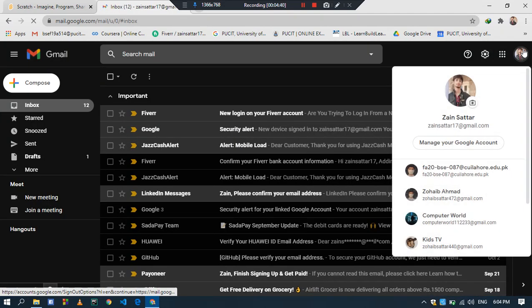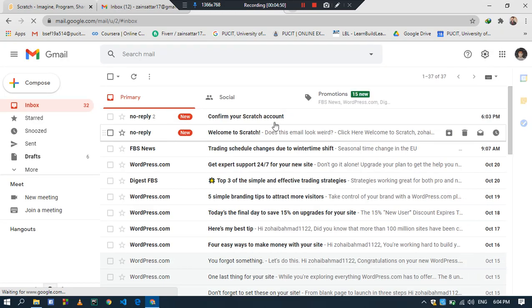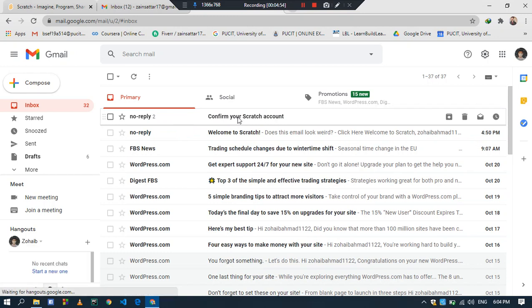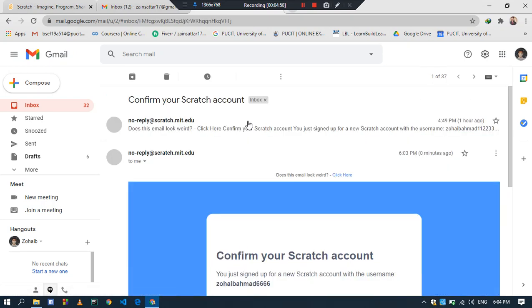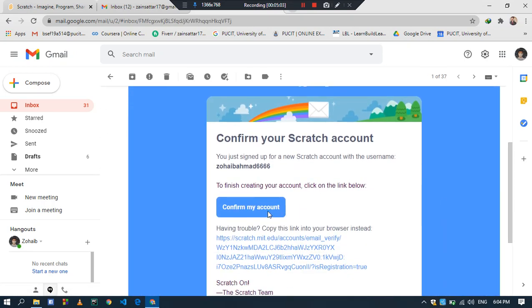Now we will have to sign into that account that we added in Scratch. Okay, now look at this. They have sent an email to my Gmail account that confirms your Scratch account. Click on this, scroll down, confirm my account, click on this option.